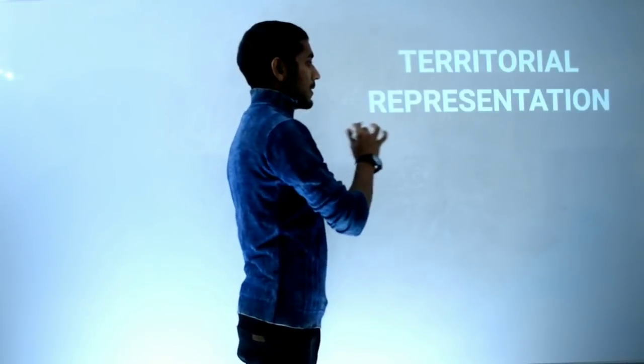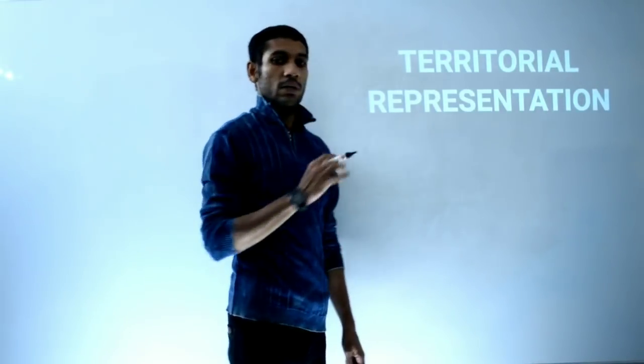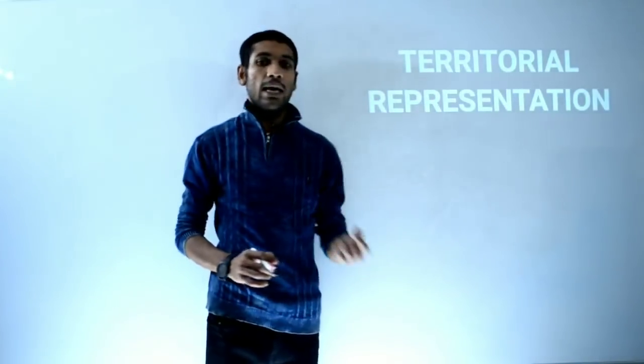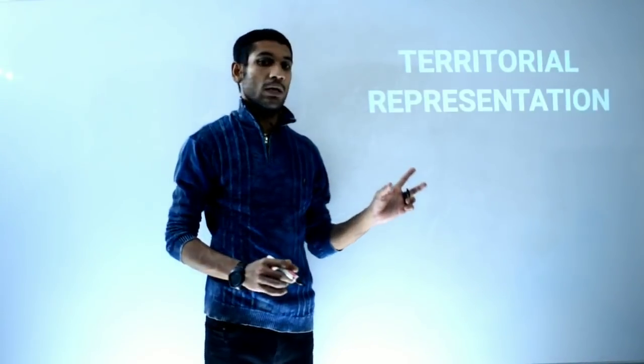Territorial representation means, since there are two types of representation followed in India, one is territorial representation and another is proportional representation. Territorial representation is applied for the election of Lok Sabha and proportional representation is applied for Rajya Sabha election. What is proportional representation?